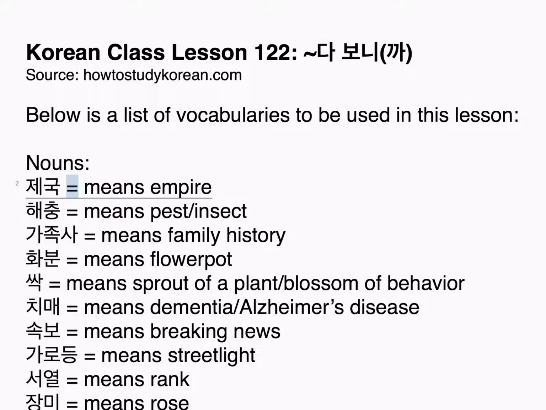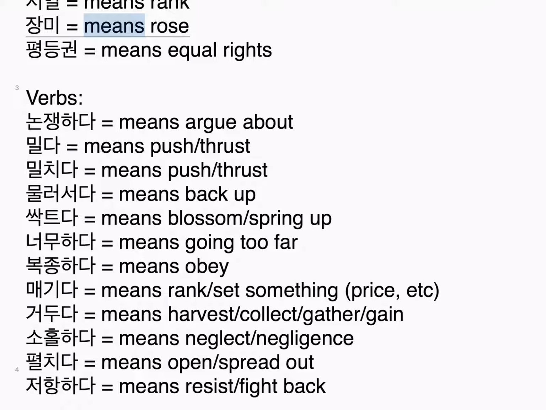Nouns. 제국, means empire. 해충, means pest, insect. 가족사, means family history. 화분, means flower pot. 싹, means sprout of a plant, blossom of behavior. 치매, means dementia, Alzheimer's disease. 속보, means breaking news. 가로등, means streetlight. 서열, means rank. 장미, means rose. 평등권, means equal rights.